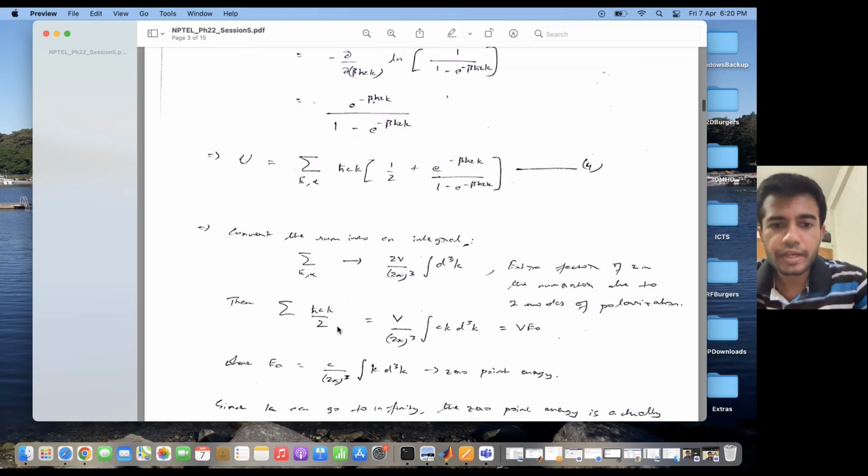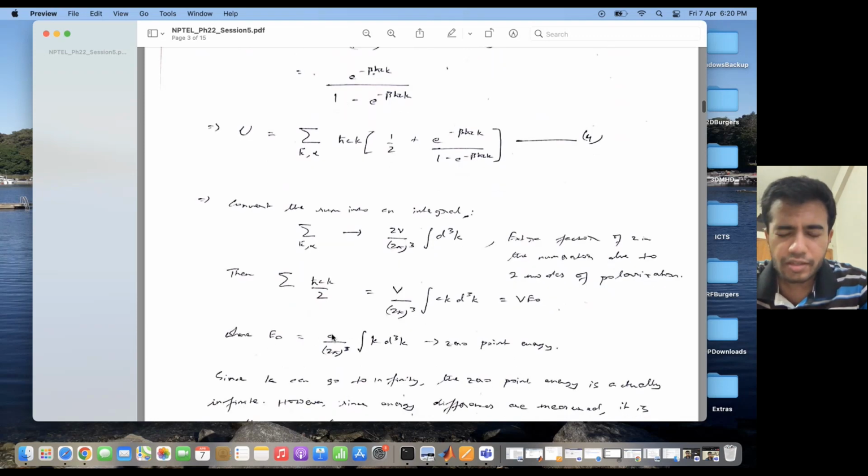Okay. So then, what does the first term become? The first term becomes V by (2π)^3 times the integral of ck d^3k. And I write this as V times ε_0, where ε_0, given by c by (2π)^3 times the integral of k d^3k, is the zero point energy.